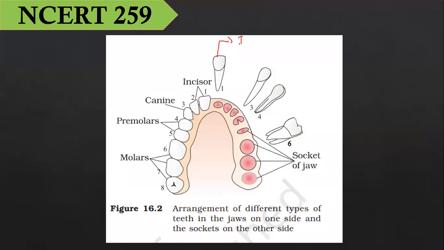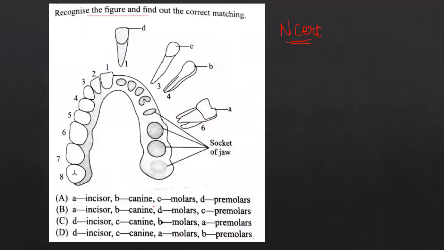So this is incisors. The second one shown is the canines. Here it is the premolars. And the last pair of teeth is the molars. So this is the arrangement of human teeth. So very easily you can write down the answers.